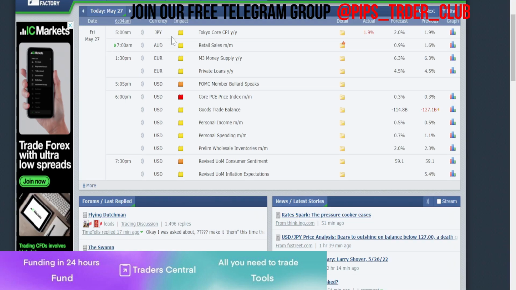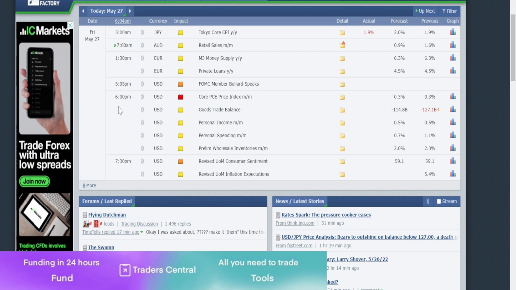When we look at the events plan for today, we have low impacting news coming up, Japanese yen related currency pairs and Australian dollar related currency pairs. Again at 1:30 p.m. we have low impacting news coming up on euro related currency pairs. At 5 p.m. we have medium impacting news for US dollar related currency pairs. Again at 6 p.m. we have high impacting news for US dollar related currency pairs. At 7:30 p.m. we have medium impacting news for US dollar related currency pairs. So requesting you to consider all these events while planning for your trades.